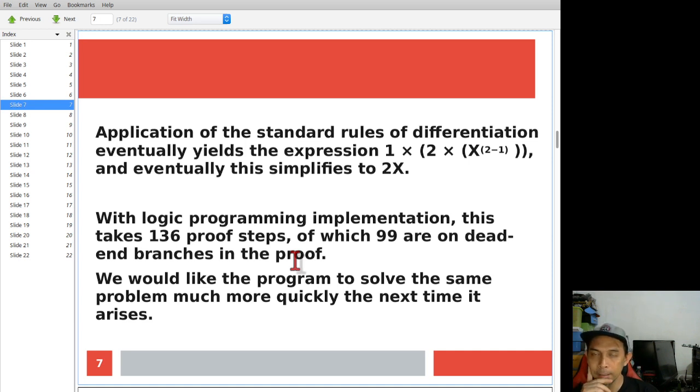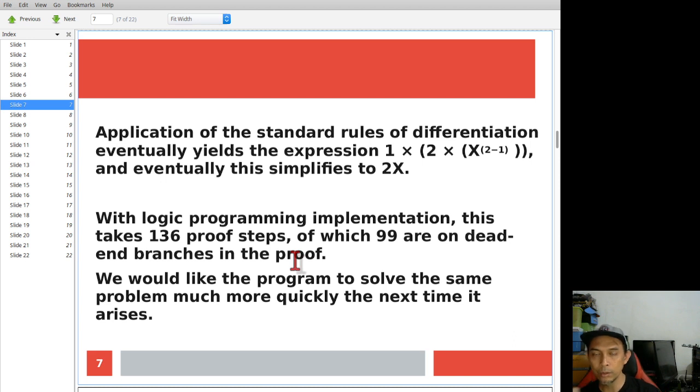Now, the standard rule of differentiation. Let's say you have another expression, y times 2 times x to the power of 2 minus 1. Eventually this will result in 2x. So this is how you apply a standard rule of differentiation.